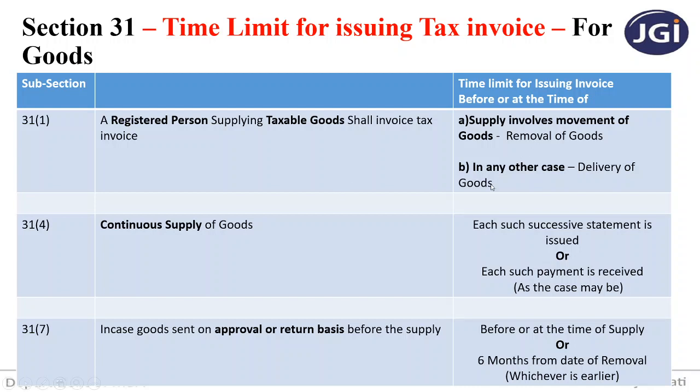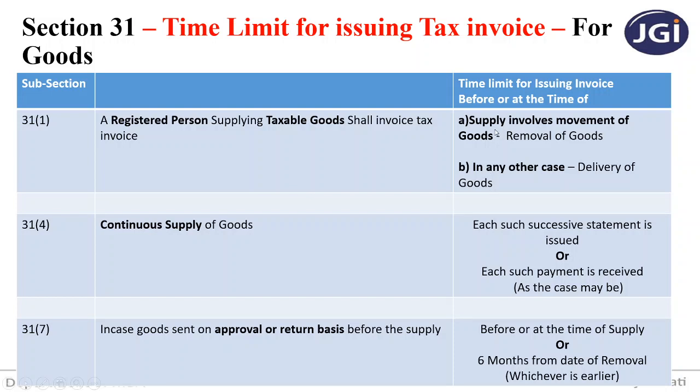For example, you go to a mobile shop and you buy a cell phone. Now there is no movement, the mobile shopkeeper is not going to come to your place to give you the cell phone. He is delivering the cell phone in his showroom itself to you. So what does he do? Before he hands over the cell phone to you, he makes the bill, he makes the invoice. So what is the time limit? Before delivering the goods to you, he is making the invoice. So the invoice has to be issued at the time of delivery of goods.